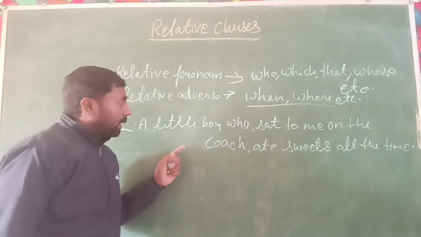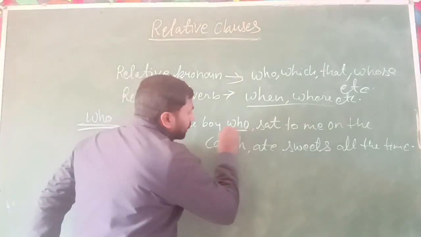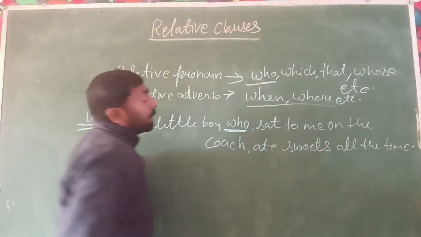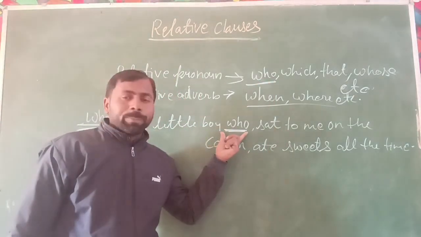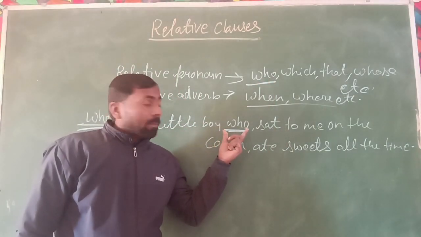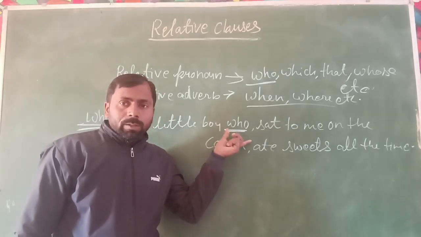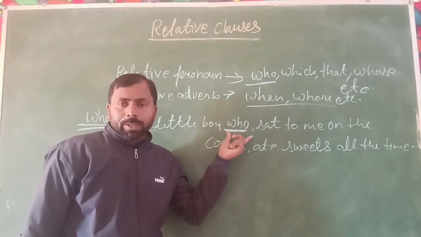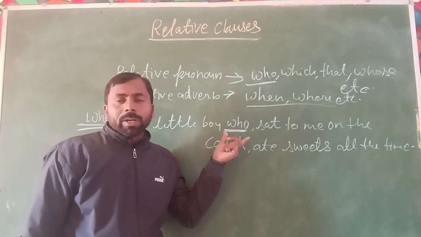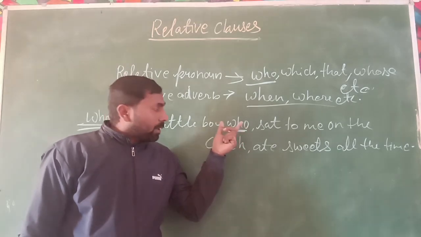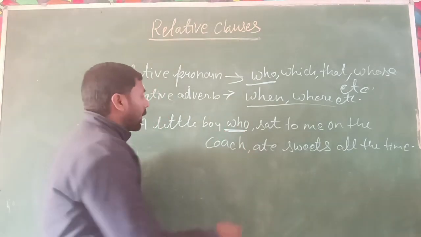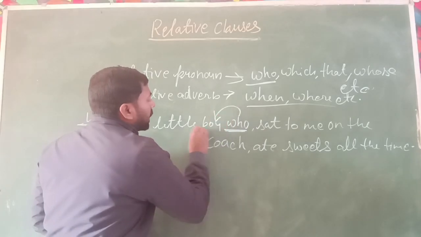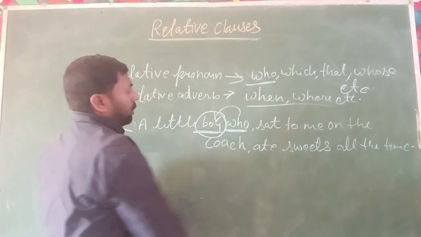Now you can see here the word who. Here it does not express an interrogative sentence; it is an affirmative sentence. And this who refers to the person, the boy.